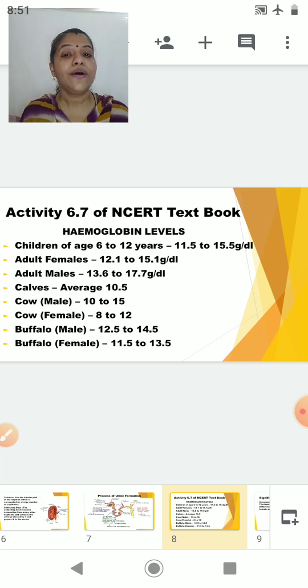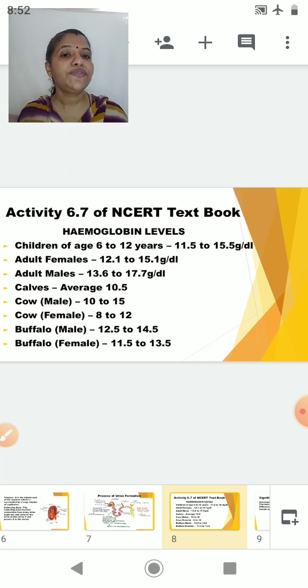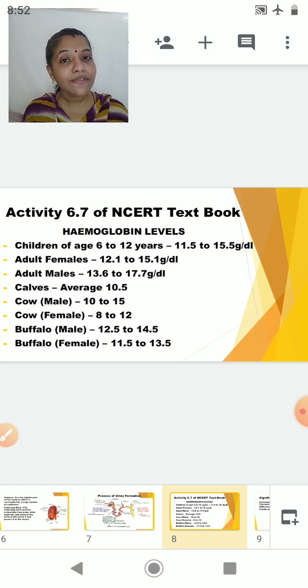We have said how it helps in the transport of gases. Now hemoglobin in children of age 6 to 12 is 11.5 to 15.5 g per dl. In adult females, it is 12.1 to 15.1 gram per dl. In adult males, it is 13.6 to 17.7 gram per dl. In cows, the average is 10.5.